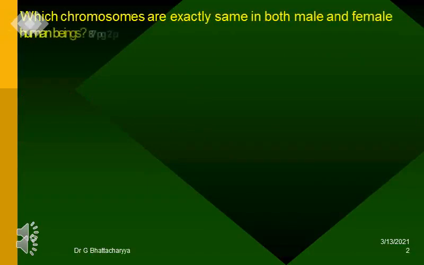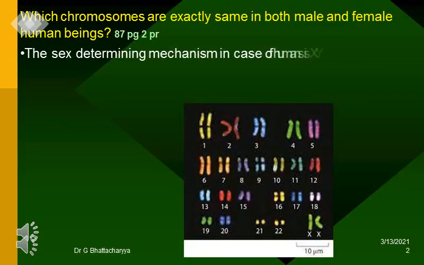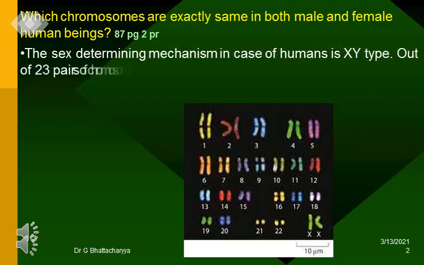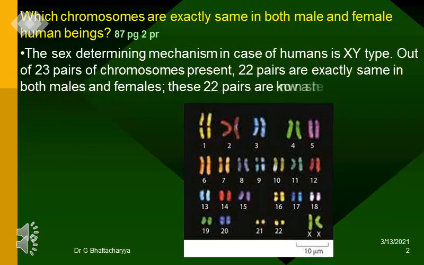Which chromosomes are exactly same in both male and female human beings? The sex determining mechanism in case of humans is XY type. Out of 23 pairs of chromosomes present, 22 pairs are exactly same in both males and females. These 22 pairs are known as the autosomes.